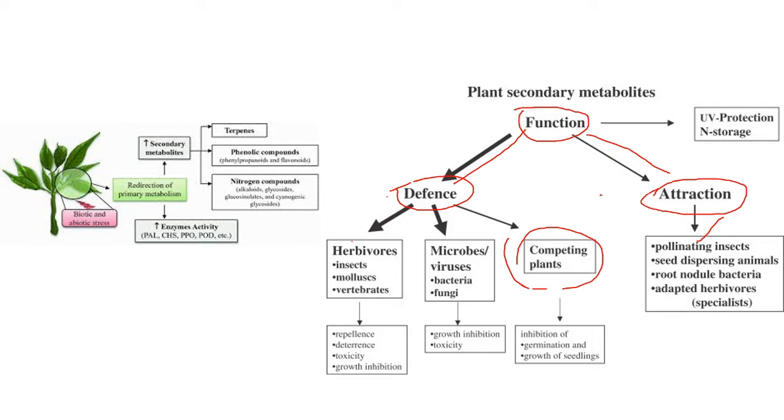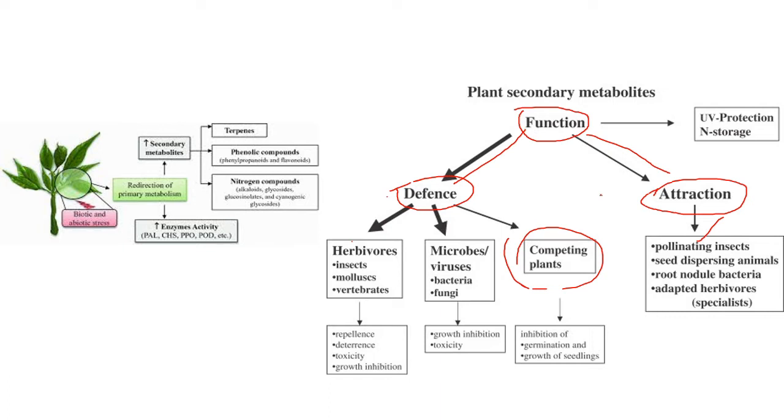A classical example is jasmine. If you take the leaf, there is no jasmine smell, but the flower has this smell. So now jasmine is used for extraction of scent, for body spraying and fragrance.